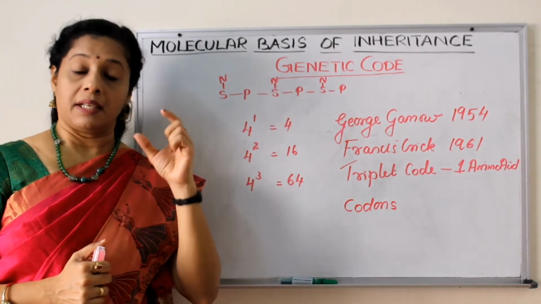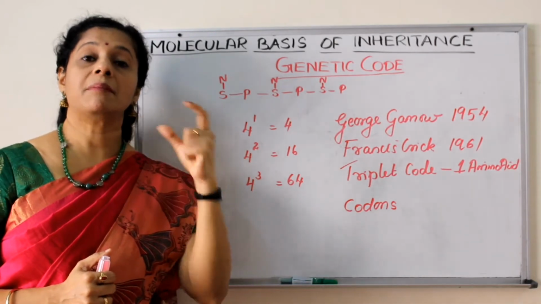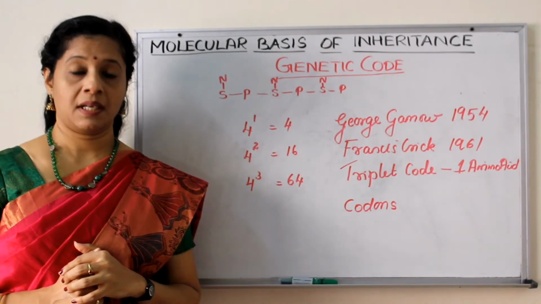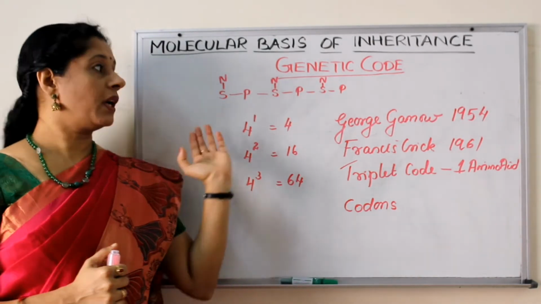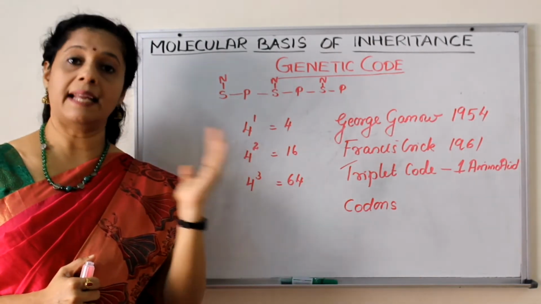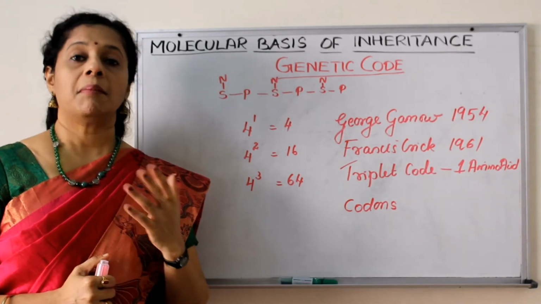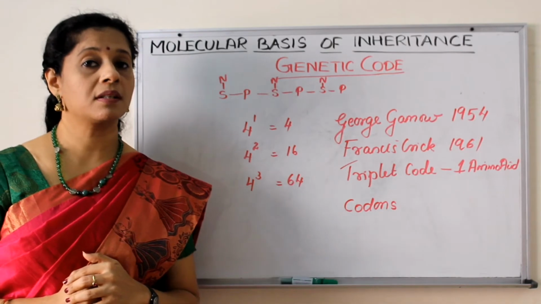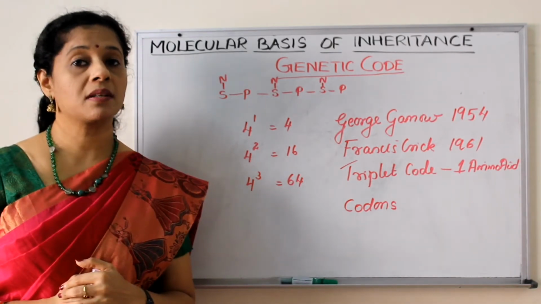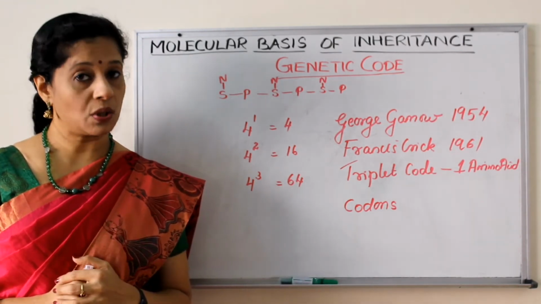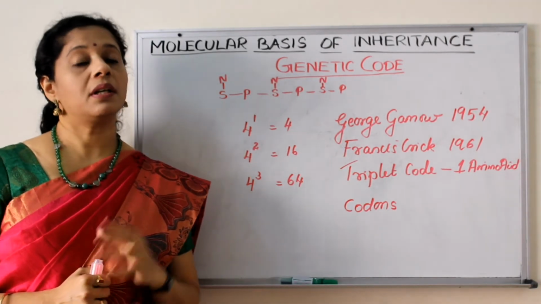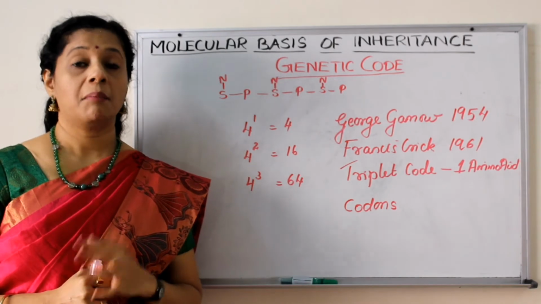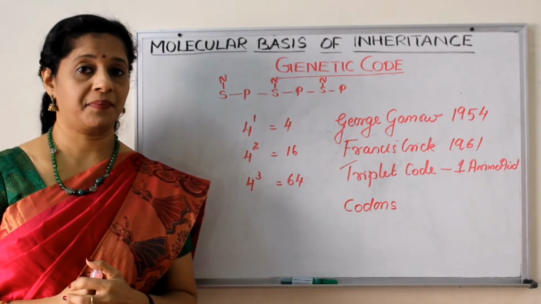But in which form the information from DNA to mRNA is happening was not known. If we consider sugar or phosphate molecule carrying the information, there is only one type of sugar and phosphate molecule, but amino acids are 20 types, so that is not the solution. We understood nucleotides are coding for each amino acid, but how many nucleotides?